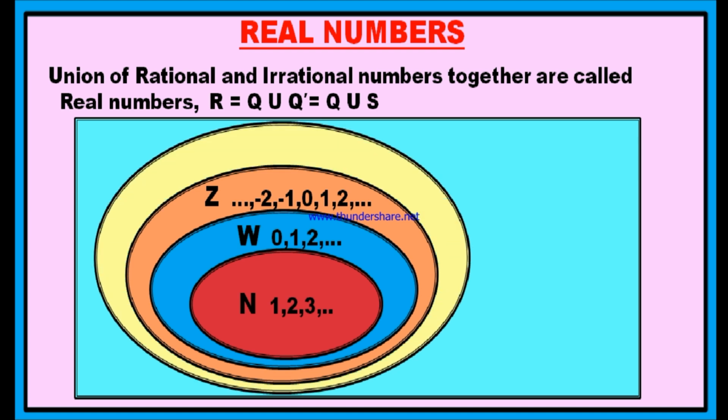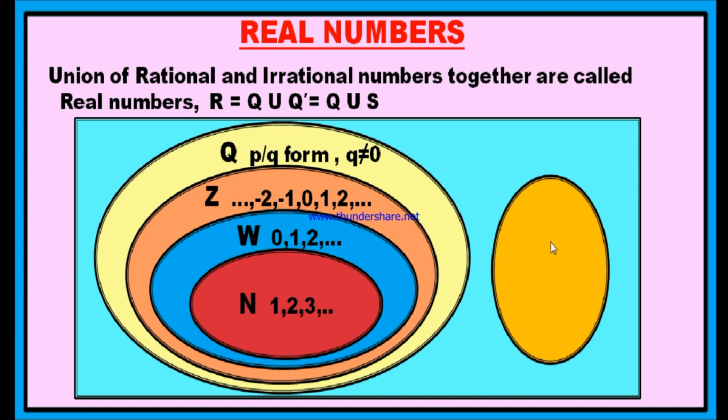And this is the set of rational numbers, which are in the form of p by q, with q not equal to 0, and both p and q are integers. Every natural number is also a rational number, every whole number is also a rational number, and every integer is also a rational number. The circles N, W and Z are parts of the total circle Q. Therefore, all these numbers are included in the set of rational numbers.